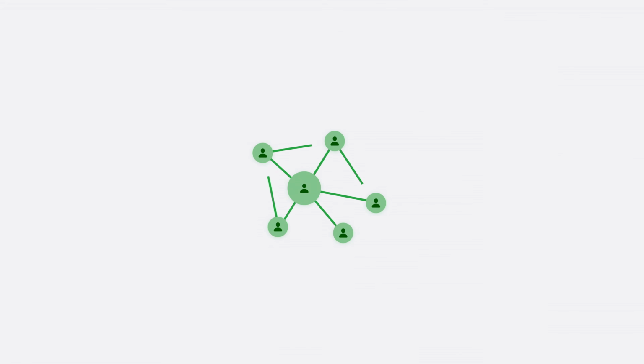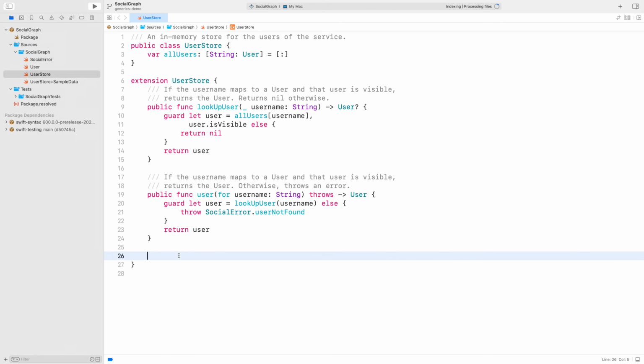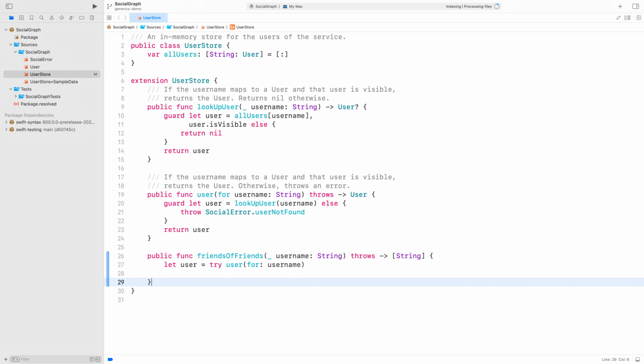My server will have a feature where it finds people you might know by showing you the friends of your friends. I can use collection algorithms to compute this set of users. Here is the UserStore class, which encapsulates a dictionary of users and also has some existing methods to look up users by their usernames. I'll add a method that queries for friends of friends.